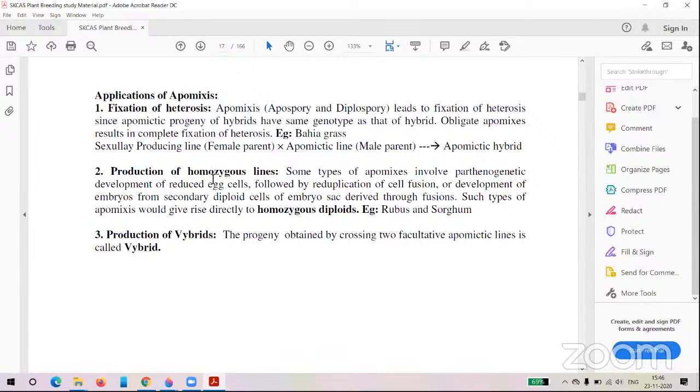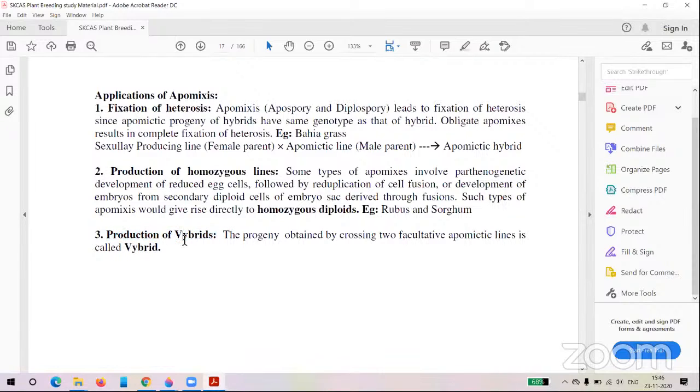Because the seed from apomixis will come only from the female organs, so it has only the characters of the female. So mostly it is used for the production of homozygous lines, and also for the production of hybrids. This one is important for the examination.